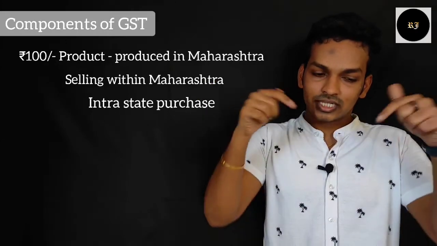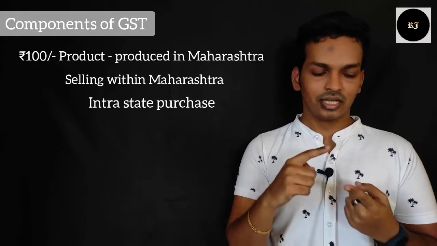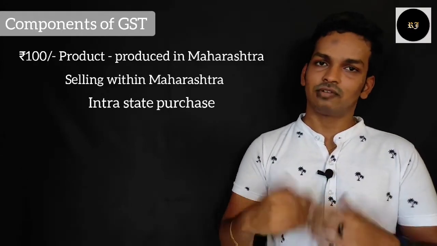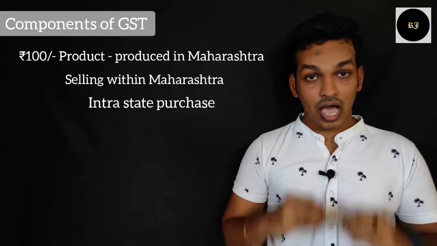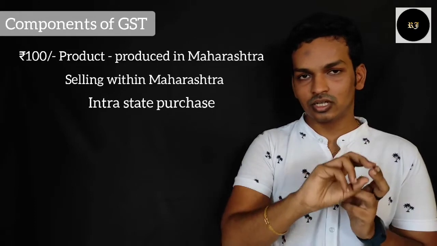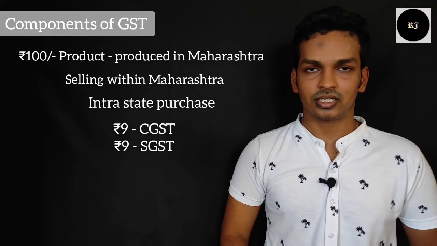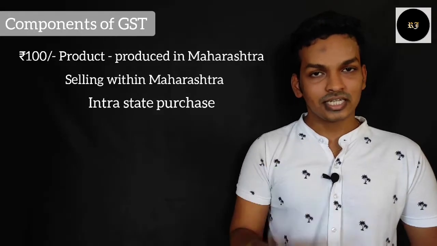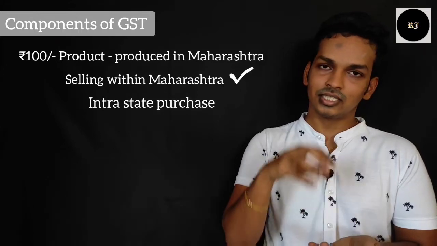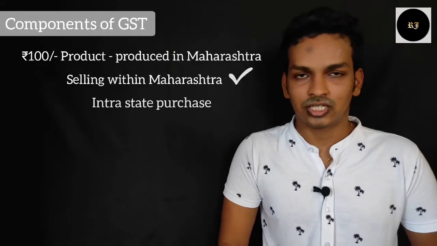Now because it is an intra-state transfer, I will have to divide it into two categories, right? CGST and SGST. CGST will be 9% and SGST will be 9%. So I will have to transfer ₹9 out of that ₹18, 9 to the central government and 9 to the state government. In this case, the destination state or the purchasing state is Maharashtra, right? That is the reason that the ₹9 SGST will go to the Maharashtra state government.